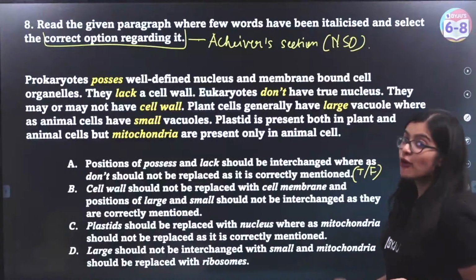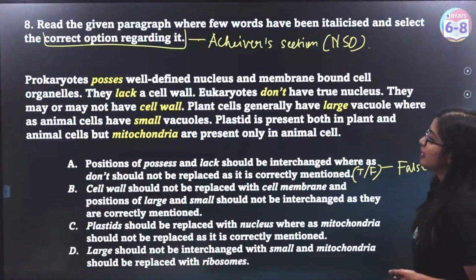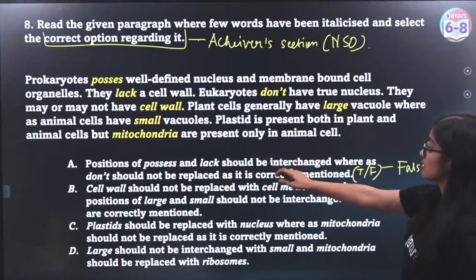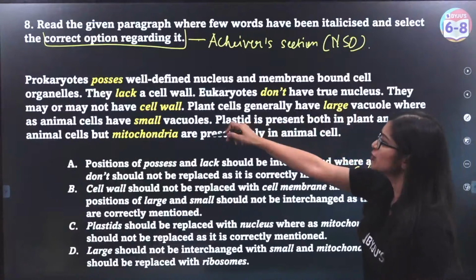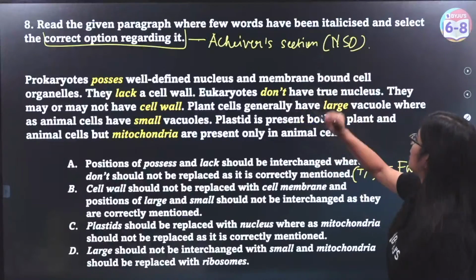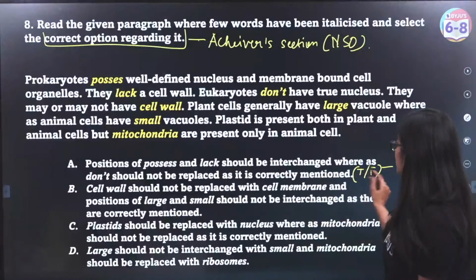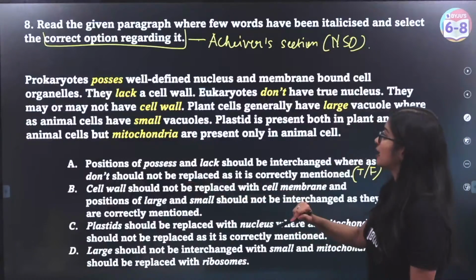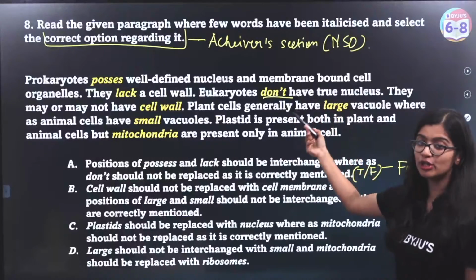This statement is false, right? Very good. A lot of you have given me the answer. This is false. The reason being that positions of possess and lack should be interchanged. So we have to say that prokaryotes lack a well-defined nucleus and membrane-bound organelles, and they do possess a cell wall. But whereas don't should not be replaced. That's not correct. Eukaryotes do have a true nucleus.